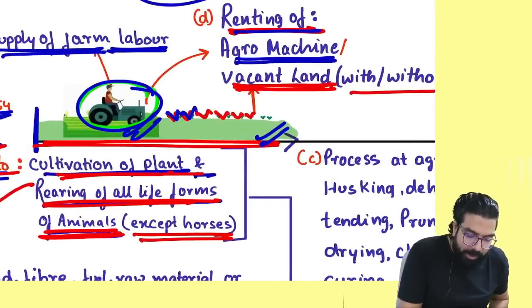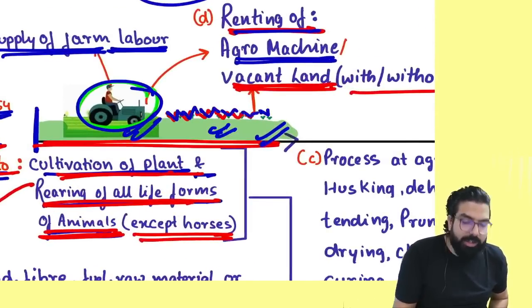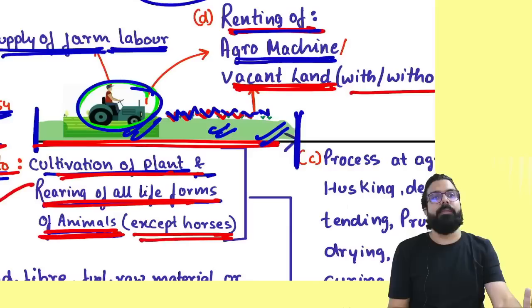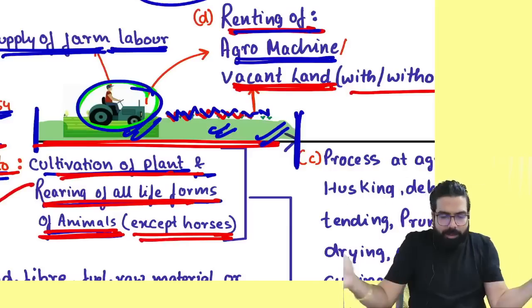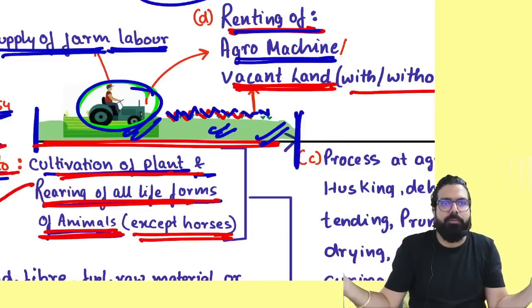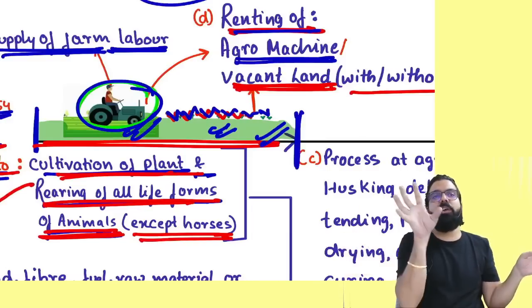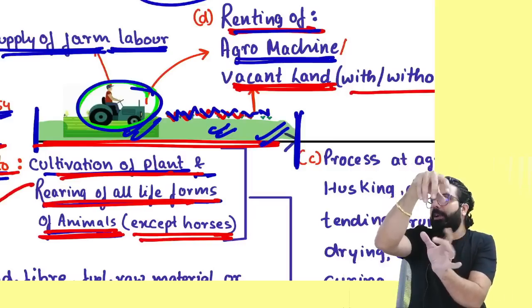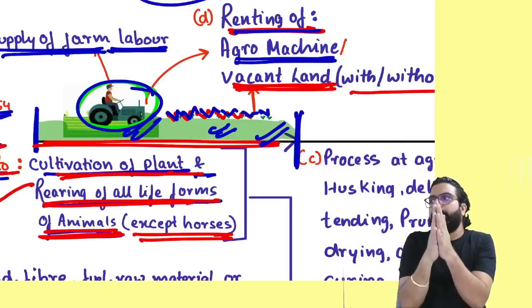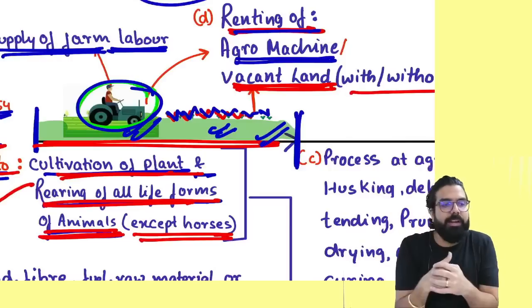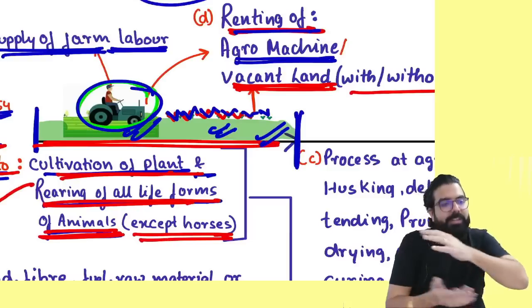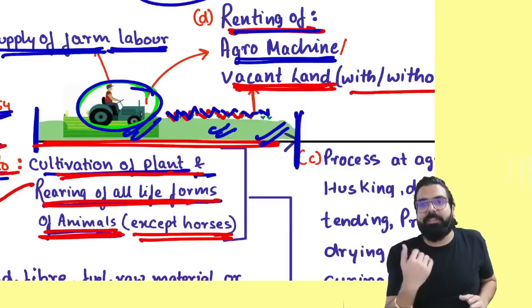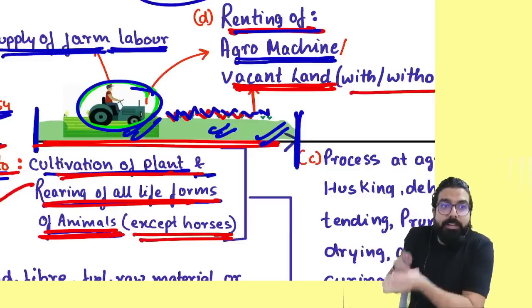Now tell me one thing. To do agriculture, I took cultivation related service, soil testing related service. Always remember one thing, all these services will always be exempted. Everyone tell me one thing. I wanted land. I took a land on rent from someone. Taxable, exempt? Exempt. Sir, I told I want tractor, all these agro machines I took. Exempt. I want laborers. I took laborers. Exempt. Sir, cultivation related service. Exempt. Harvesting related service. Exempt. Soil testing service. Exempt. Fumigation service. Exempt.